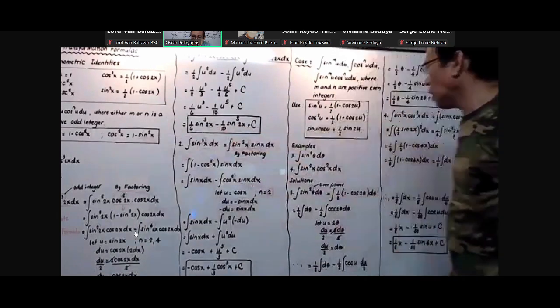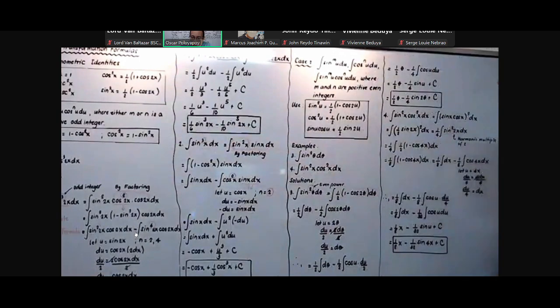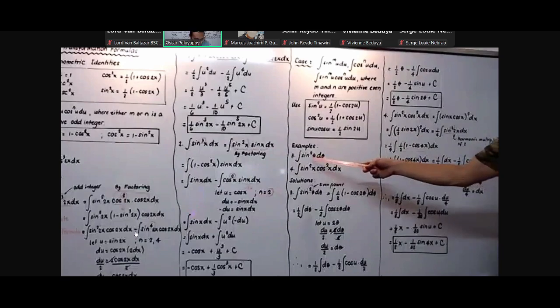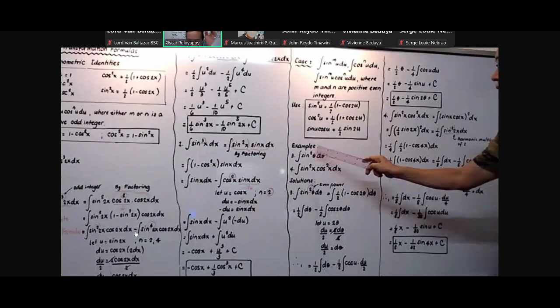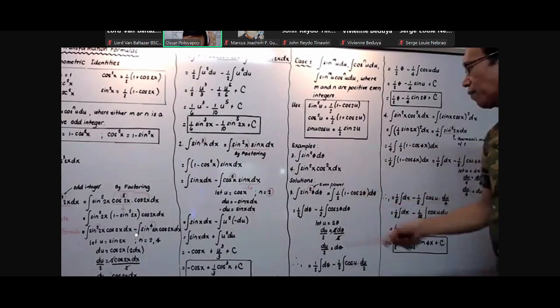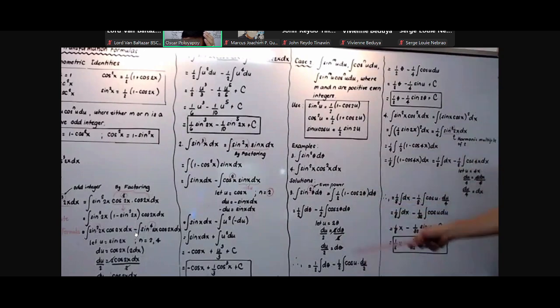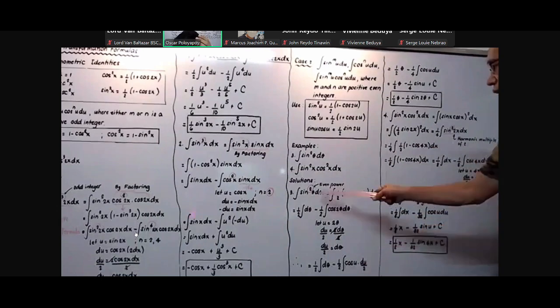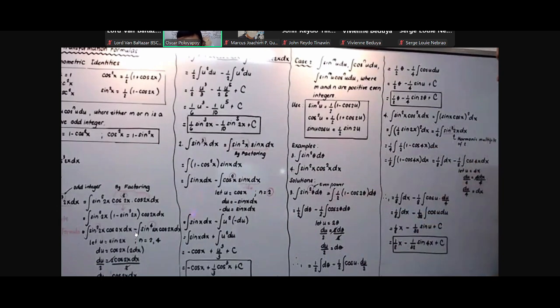Now, for examples, number 3 is the integration of sine squared theta d theta, and number 4 is the integration of sine squared x cosine squared x dx. For our solution, for number 3, the integration of sine squared theta d theta, take note that the power is even.